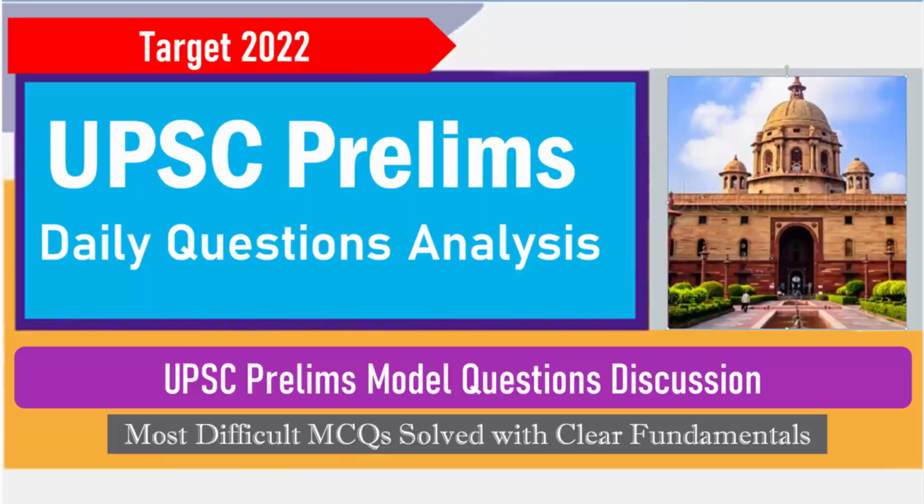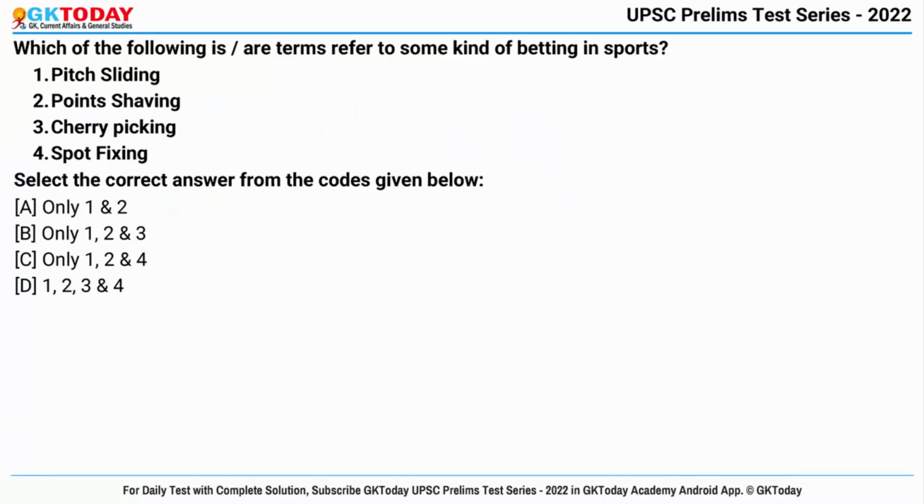So today this is our 20th lecture and now let's start. Question number 1. Which of the following terms refer to some kind of betting in sports? So basically you have to identify which of the following options are associated with some type of betting.